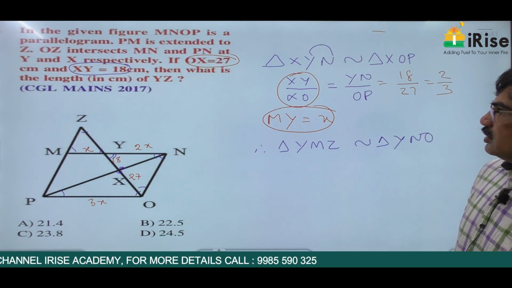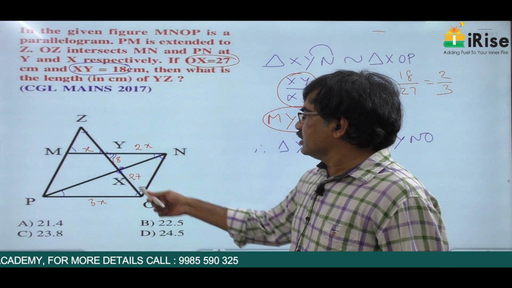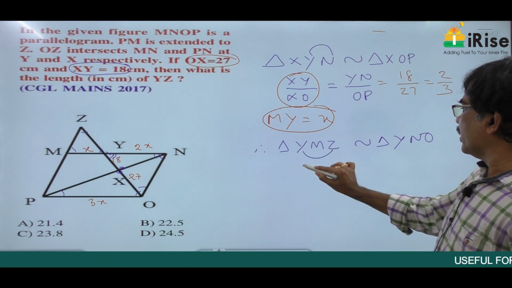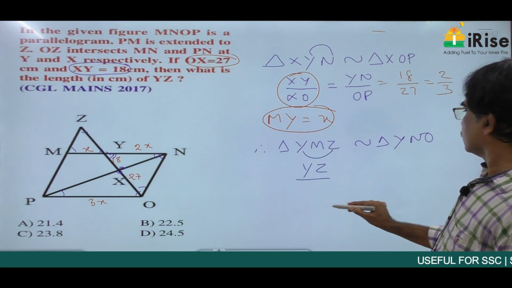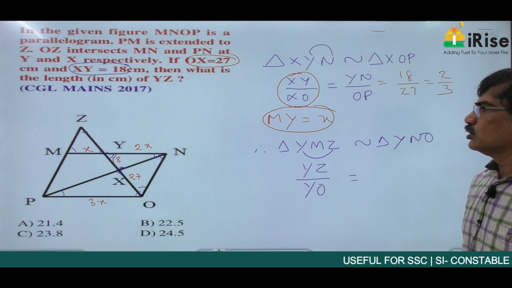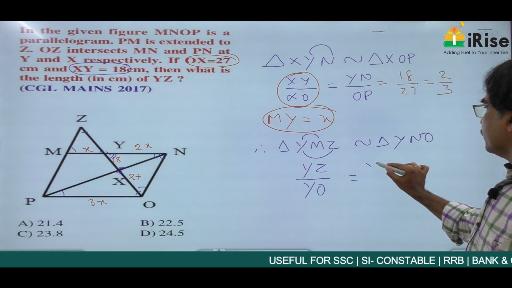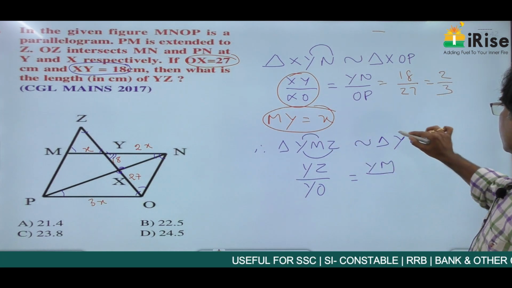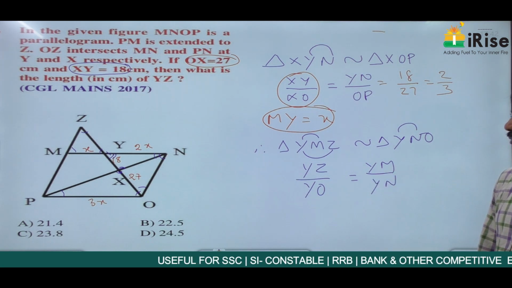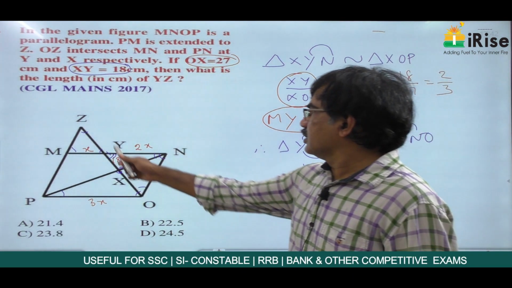So therefore, this side is to this side, that is YZ by YO is equal to YM by YN. So therefore, what is ZY?